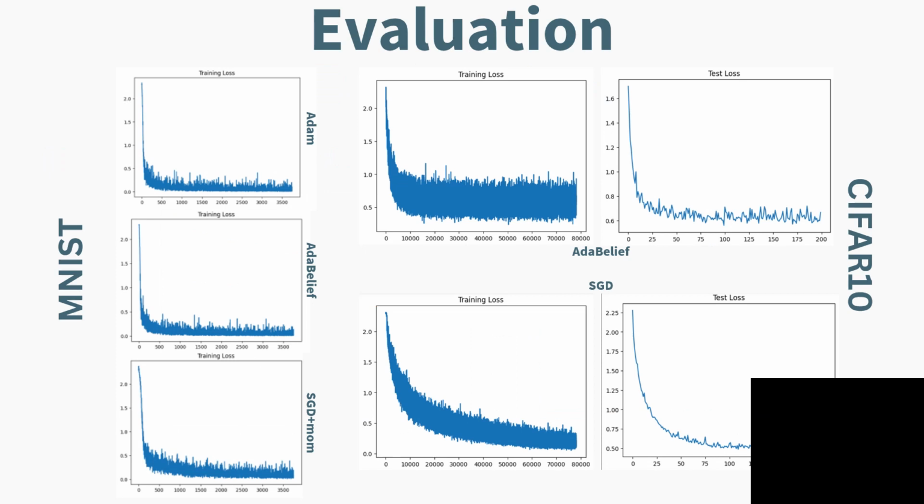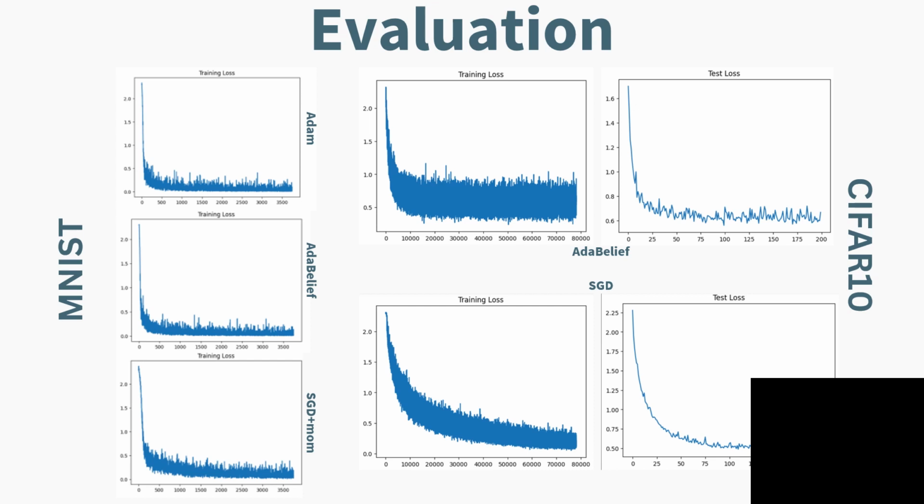In the next experiment, I've performed an image classification task where I've trained multiple models on MNIST and CIFAR datasets with different optimizers and compared their performances. In case of MNIST, I've used a simple CNN architecture, whereas for the CIFAR dataset, I've used the VGG11 model. If we see the training plots for the MNIST case, we find that in case of Adam and AdaBelief optimizer, we have a sharper descent in training loss, which leads to faster convergence compared to stochastic gradient descent. However, in all the three cases, we reach a high accuracy of 97 to 98% on test data.